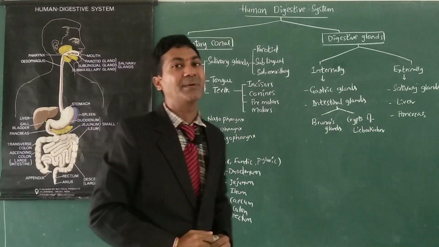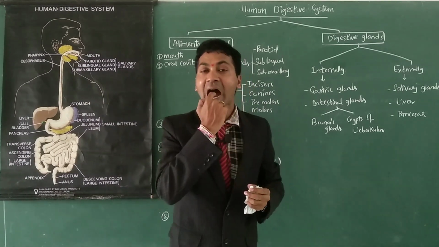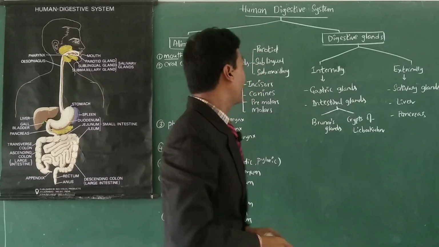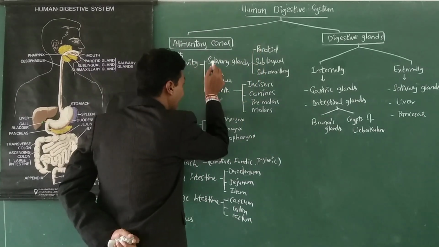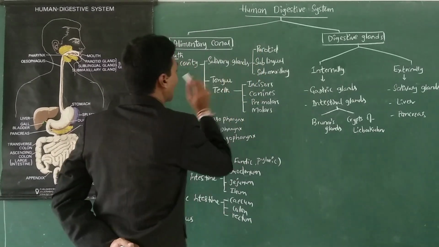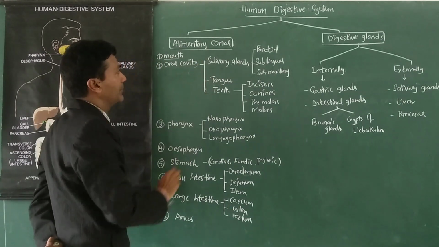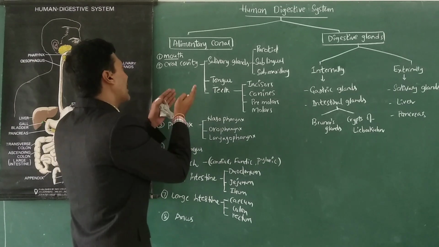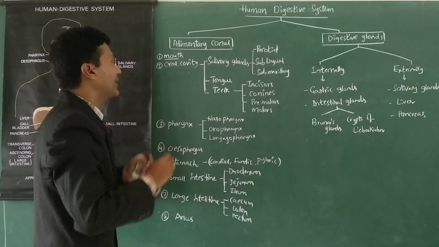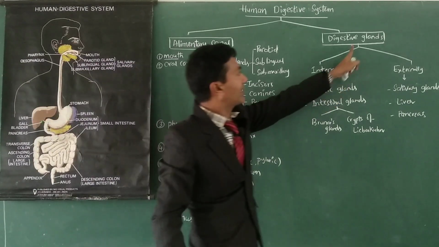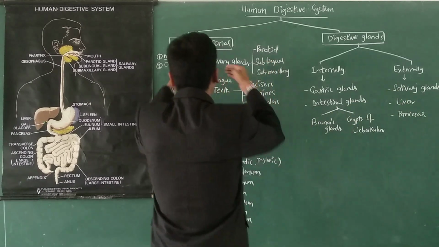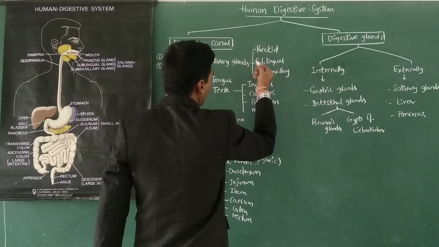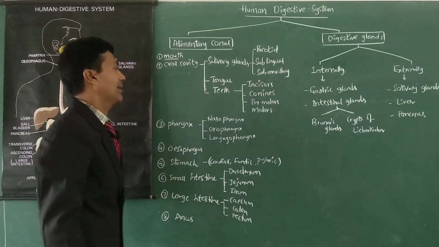The second part of the alimentary canal is the oral cavity. The mouth opens into the oral cavity, or buccal cavity, which consists of three parts. First, salivary glands. As I just told you, the canal is associated with glands. Salivary glands are associated with the oral cavity, and these are externally arranged digestive glands that open into the oral cavity. There are three types of salivary glands in humans.